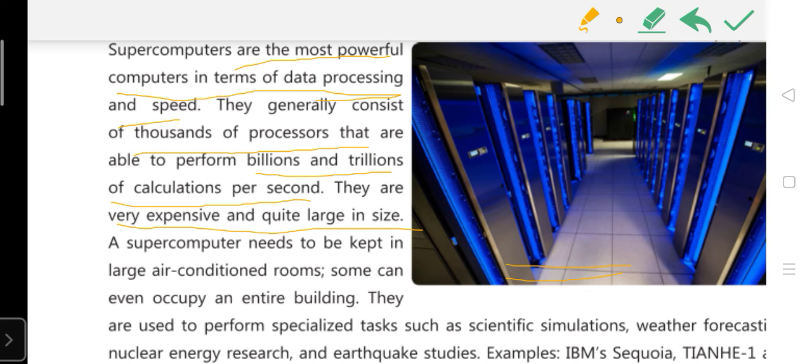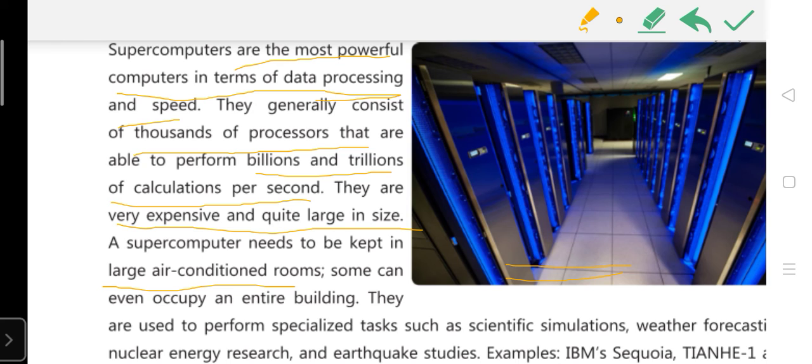भी ज़्यादा होगी. And one more thing, as I told you, the supercomputer has many processors, so it will produce lots of heat. बहुत सारी heat को produce करेगा. That's why it's necessary to store the supercomputer only in an air-conditioned room. जहाँ पे सिर्फ air conditioner हो वहाँ पे ही आपको supercomputer रखना चाहिए.